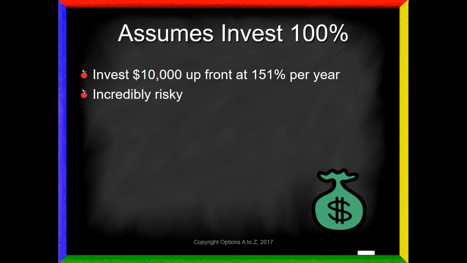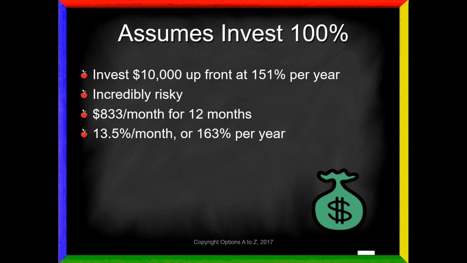But to make it simple and to help make my point, let's say that instead of putting $10,000 up front, we put in $833 per month for 12 months. That would still be $10,000. What rate of return would we need to meet our annual goal of 151%? Well, if we work through the math here, it's a little more complicated, but it turns out to be about 13.5% per month, or about 163% per year. Notice we've gone up quite a bit from 151 to 163. Also, don't forget about commissions.